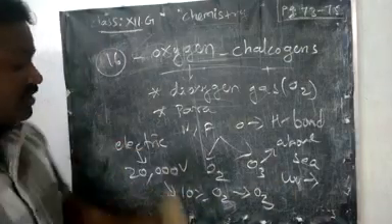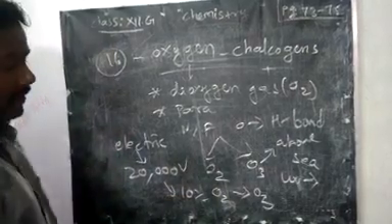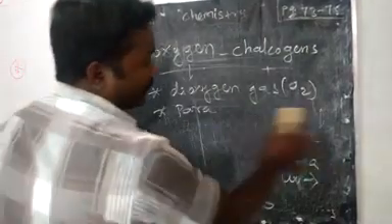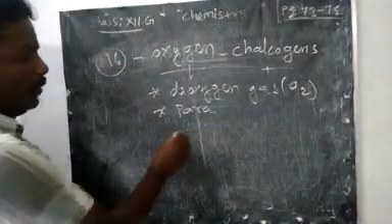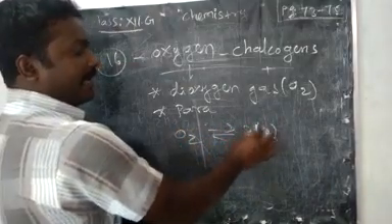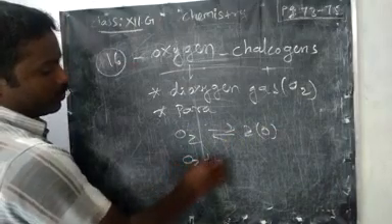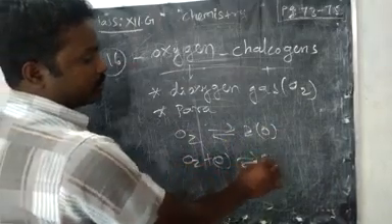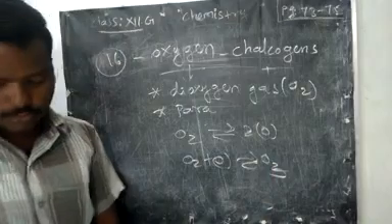Let us see the equation. O2 undergoes decomposition and forms nascent oxygen. Then O2 with nascent oxygen produces ozone, O3.